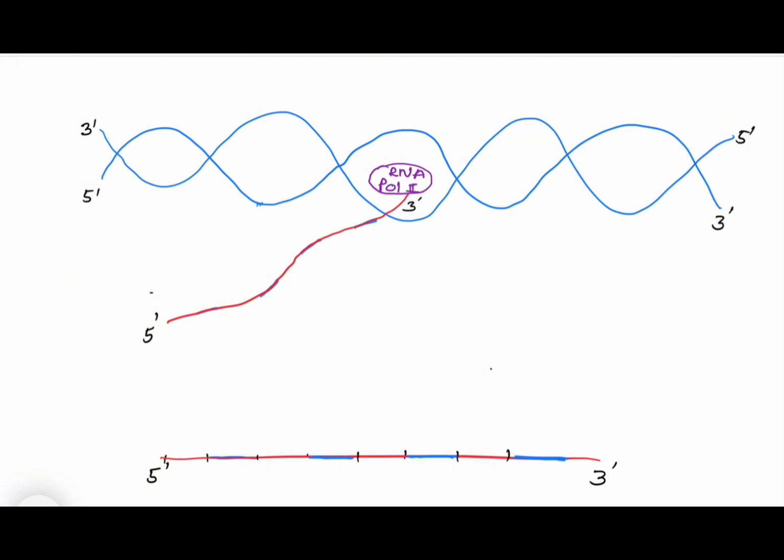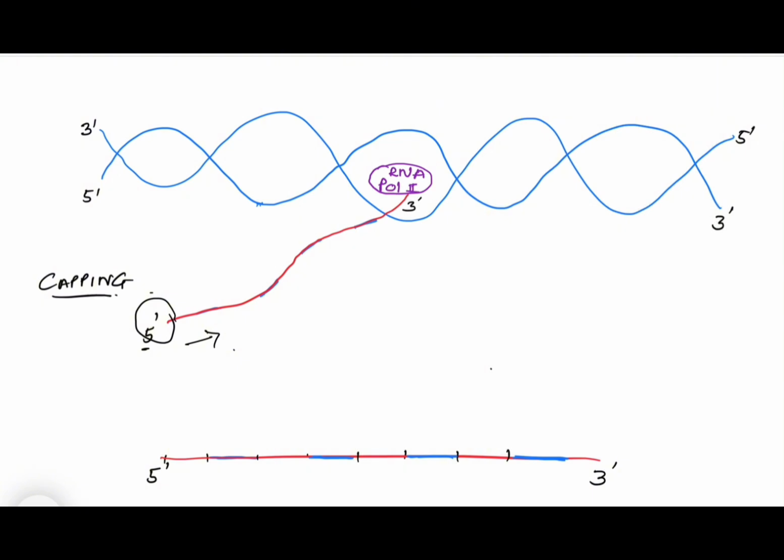When RNA polymerase II attaches to the DNA, to the promoter site, and then starts making RNA when it enters the structural gene, then the RNA strand is formed. We know that the RNA strand is formed from 5' to 3' direction. It means this 5' end is going to be formed first. When it reaches around 20 to 30 nucleotides, then a process called capping occurs at the 5' end. So here capping occurs. This is called capping.